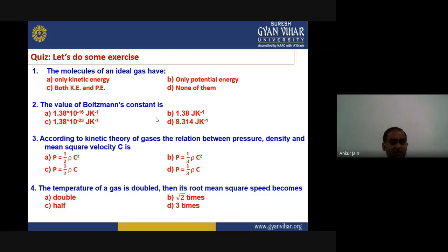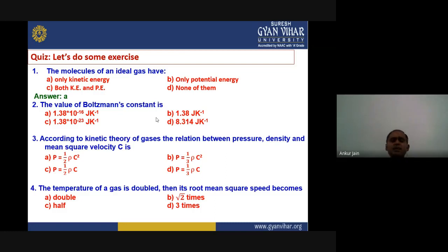What is the right answer? We have already discussed in our lecture that there is a condition for an ideal gas: there should be no interaction between the molecules. That means there should be no or very small potential energy. That means option A is the right answer. Only kinetic energy should be associated with the molecules of an ideal gas.